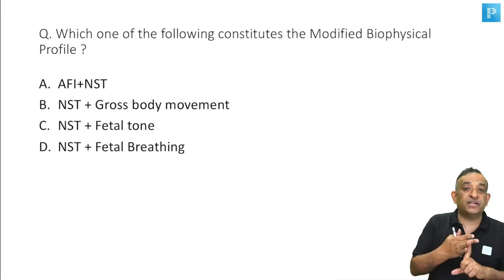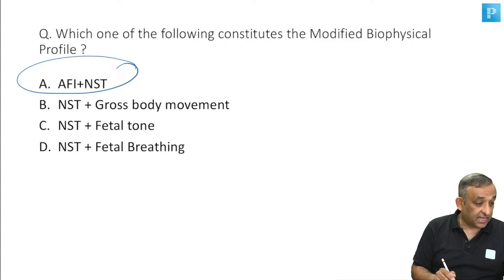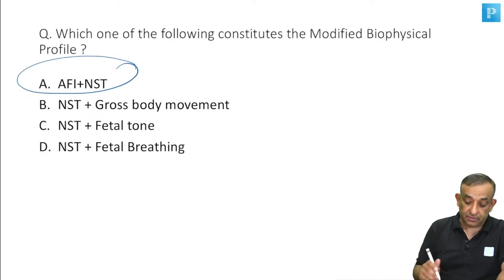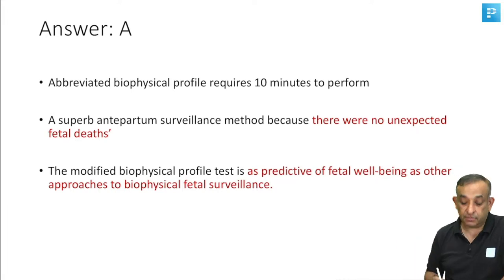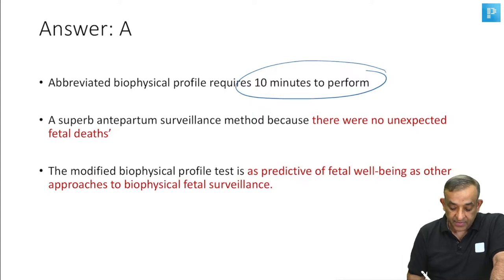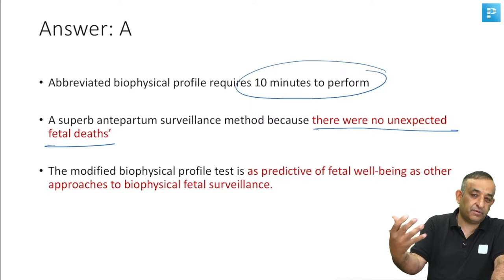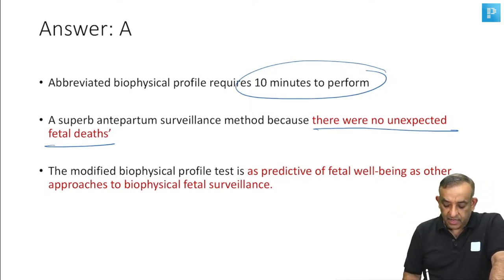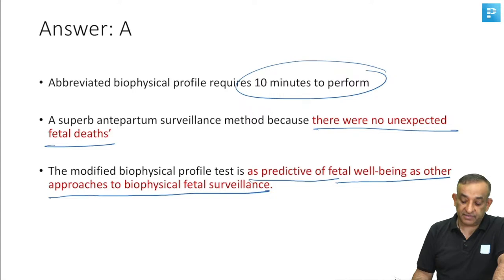So just doing the amniotic fluid index and the NST, yes, all of you are answering correctly. Not C, guys. Somebody is answering C. No. Amniotic fluid index and NST, that is the modified biophysical profile, and it is just as good. We have seen it is almost 90% as good as a complete biophysical profile. It is an abbreviated biophysical profile, requiring only 10 minutes to perform. You save on time, and it's a superb antepartum surveillance method because there were no unexpected fetal deaths. This is from a study in a journal: the modified biophysical profile is as predictive of fetal well-being as the full biophysical fetal surveillance.